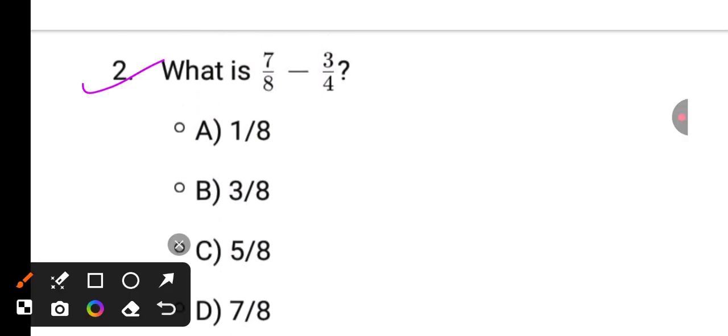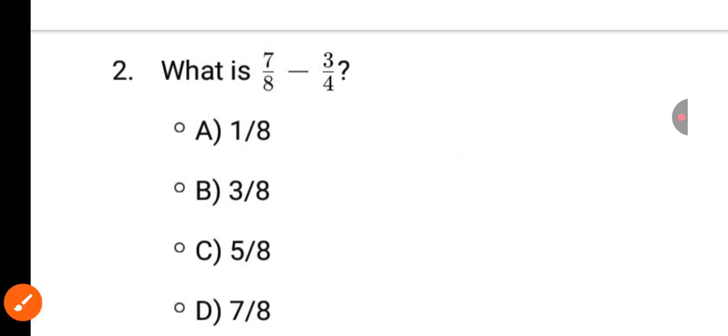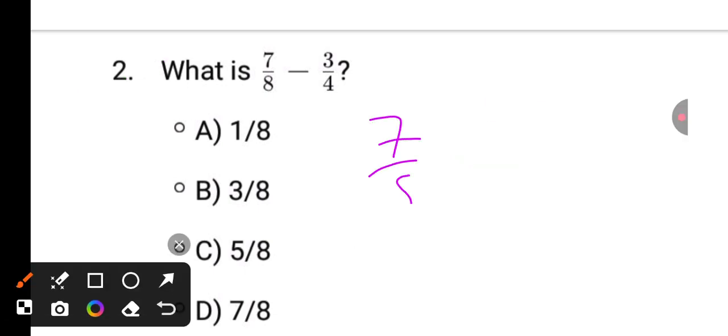Question number 2. What is 7 by 8 minus 3 by 4? See, basic step is taking 8 as LCM. That is basic. Now, how to solve in shortcut? See, it is 3 by 4. See here, denominator is 8. Here denominator is 4. Make this 4 as 8. How to do? Just multiply 3 by 4 with 2. Okay. Now it will become 7 by 8 minus, it is 2 times, means 6 by 8.